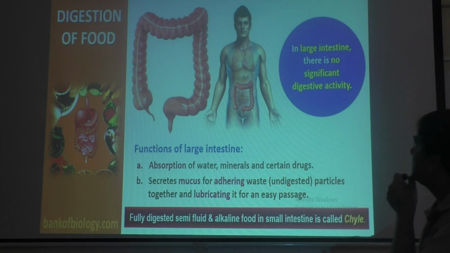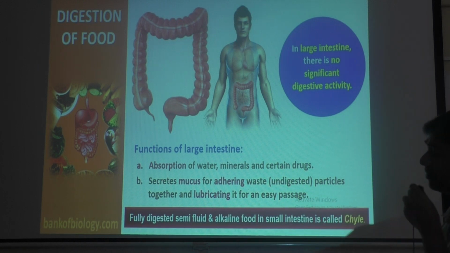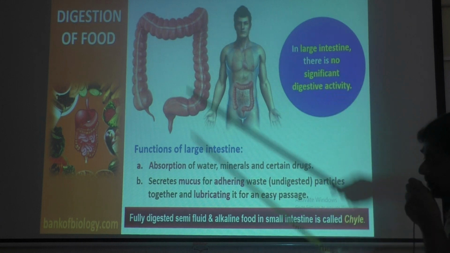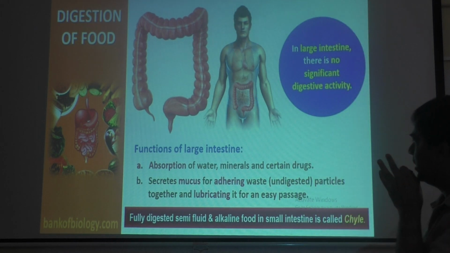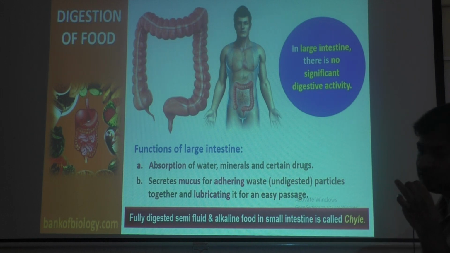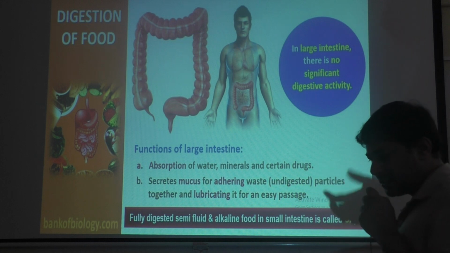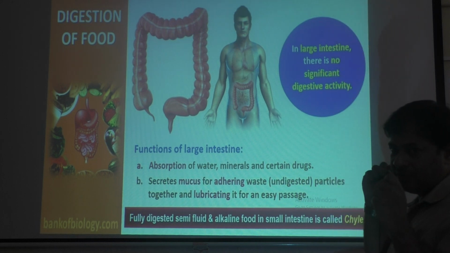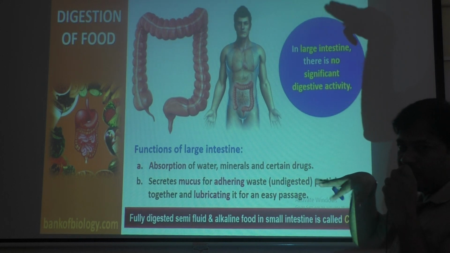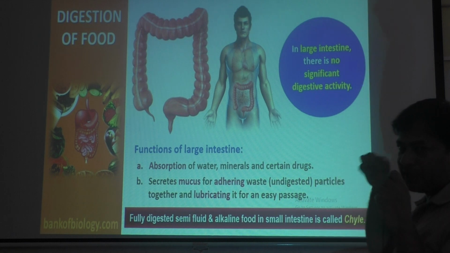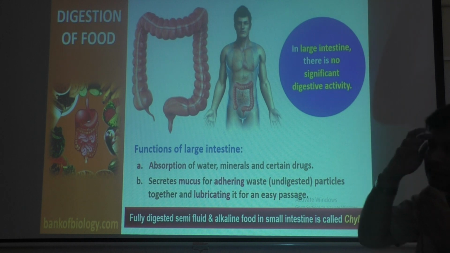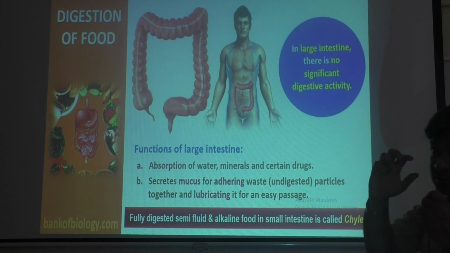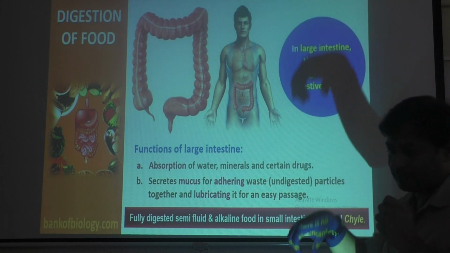So in the large intestine there is no significant digestive activity. That means the digestion process doesn't happen in the large intestine, because it is already completed. But what happens? Absorption of some materials will happen. Digested food is absorbed in the small intestine only, by finger-like structures called villi. Villi are meant for absorbing digested food. Only undigested food goes to the large intestine, but in that undigested food also some required materials will be there.